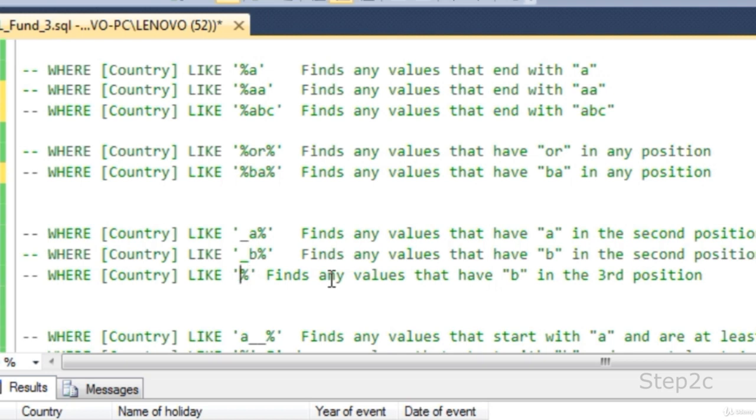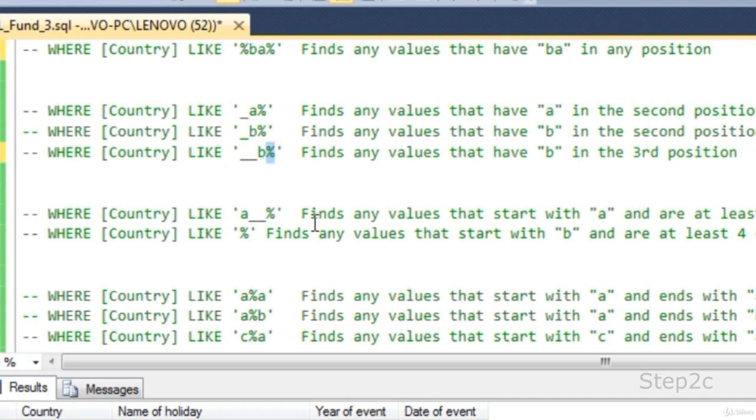Similarly, if you want to find B at the third position, first you should specify one underscore, that means one character should be there. But we are looking for B at the third position, so you should specify one more underscore. That means two characters should be there at the beginning, then the third character should be B, then any other character. So we are looking for a B at the third position.